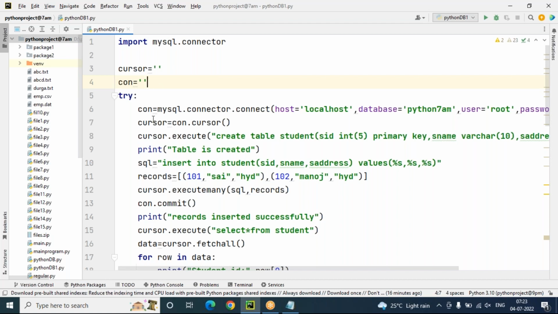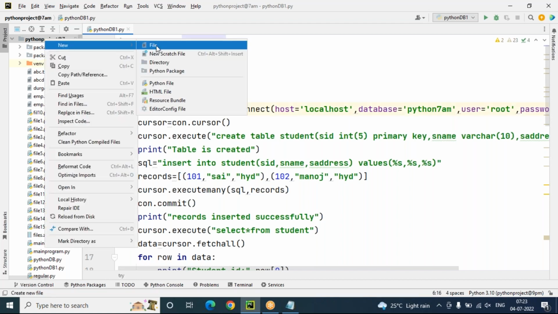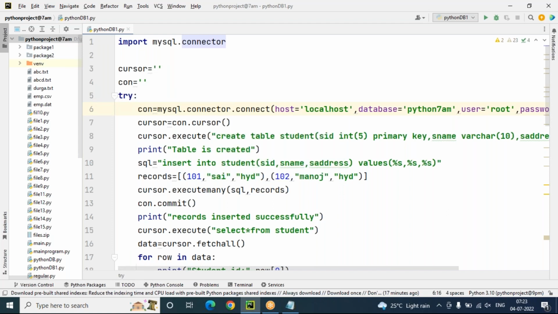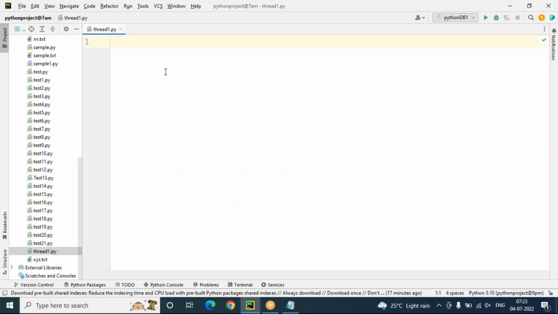I'm writing one simple program by adding a Python file here. Let's go to New, Python file. My file name is thread1. It's my first program, especially for multi-threading. So this thread1.py is also executing under one thread, the main thread. Just import threading. Python provides a built-in module called threading if you want to work with multi-threading programs. But currently I want to find which thread this program is executing on.